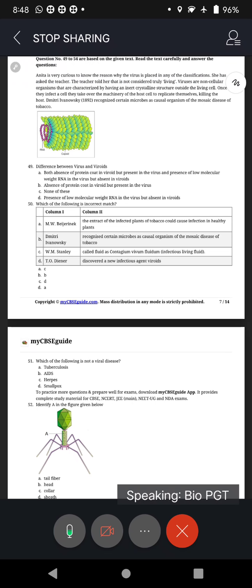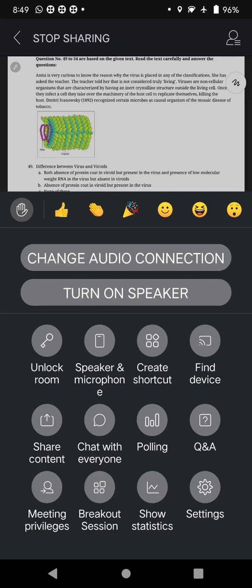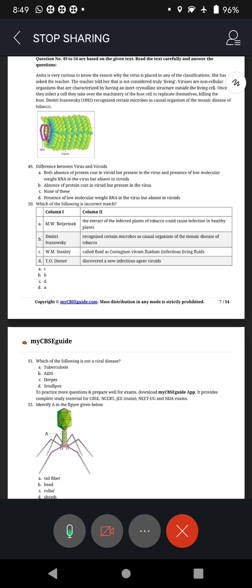But once they find a host cell, using all the food and all the mechanism including the DNA and RNA, they start reproducing and in the process kill the host. So this is how viruses are dangerous.